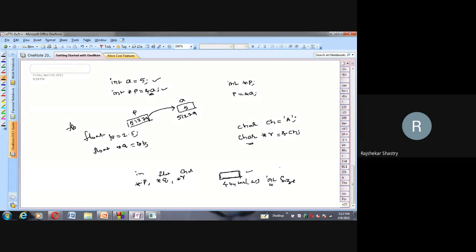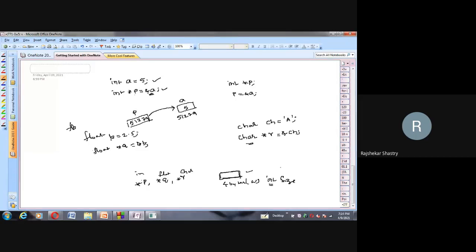But remember, addresses are always positive integers. An address will not be created in the form of a float or in the form of a character. Address is always created in integer form. So because addresses are all integers here, 5,000 or 51,279, which is the address of a, which I assumed, of course, is of which type?